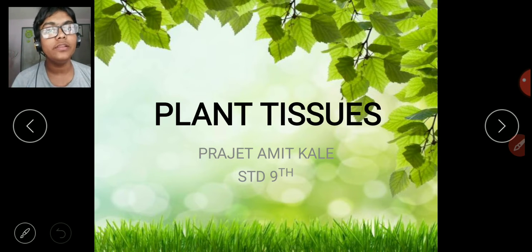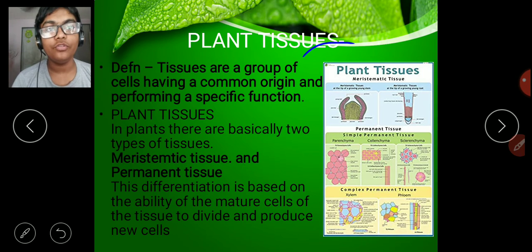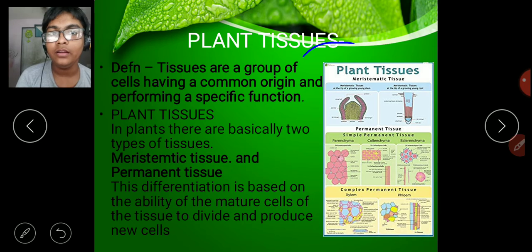Now, what exactly does a tissue mean? A tissue is a group of cells having a common origin and performing a specific function. So these are a group of cells. I hope this is understood. What is a cell? Cell is a basic structural and functional unit. Now when they come together, they form a tissue.